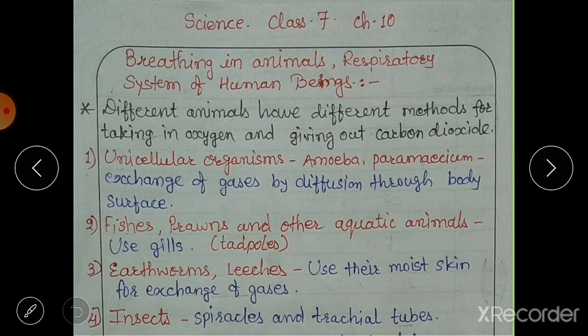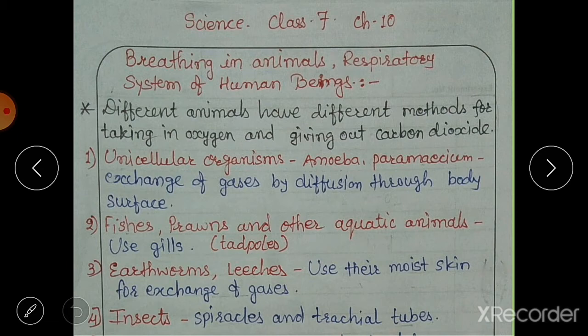This also we have discussed in our last video, that is aerobic and anaerobic respiration. So you already know what is breathing and what is cellular respiration. In respiration the most important thing is taking in oxygen and giving out carbon dioxide. This is common for all the organisms. First we will see the unicellular organisms.